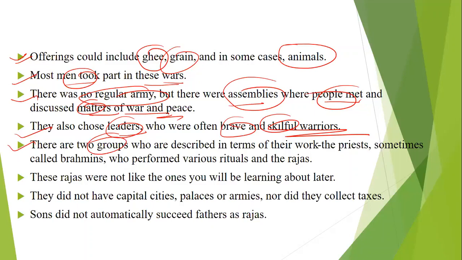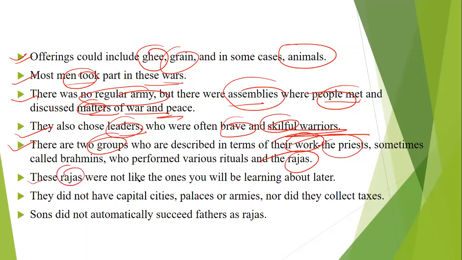There were generally two groups, described in terms of their work. For example, the priests, which consisted of the Brahmins, who perform various rituals and prayers. And the second group was called the rajas. The rajas basically ruled the area, so there were two groups.